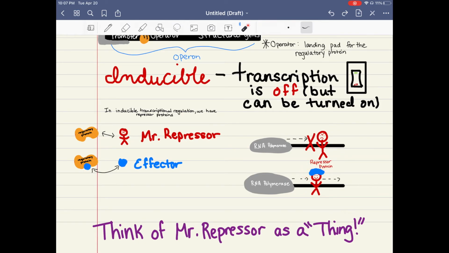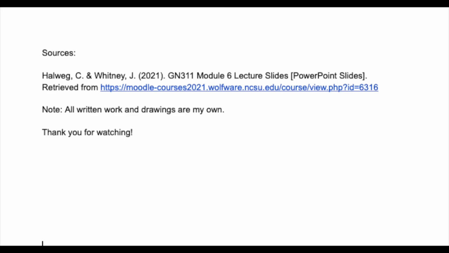So in this case, Mr. Repressor, before he has the blue wig, he's been told not to let the RNA polymerase go by. But now, we've given him the blue wig and he thinks that he's a Thing. So now that he thinks he's a Thing, he's not going to keep the RNA polymerase from going by anymore. So he is going to let him go right on through. That is essentially negative inducible transcriptional regulation.